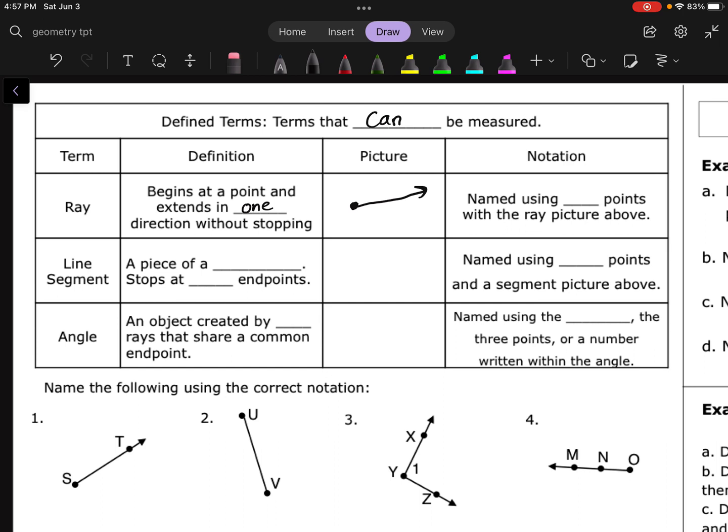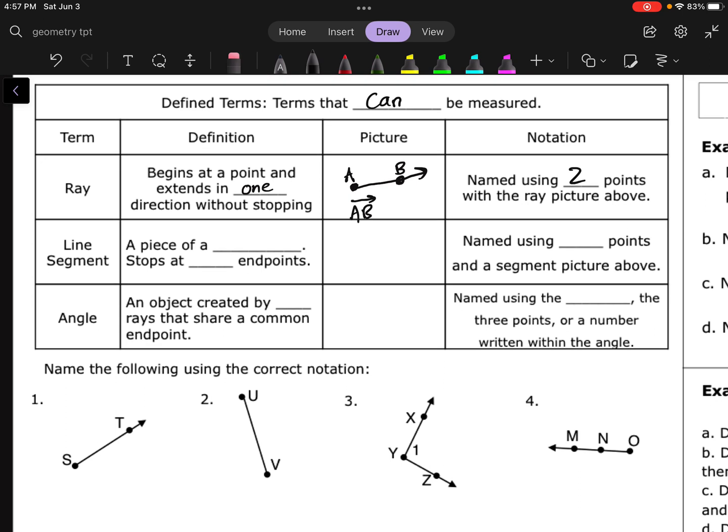In order to name this thing, we do need 2 points. So let's say that's A. We know where it starts. It starts at A, and then it's going to head off in this direction. So I can put a B over there. So this would be ray AB, and we need to put the little ray picture above it. You cannot flip the order on these ones because that first letter needs to be the origin of it. The first letter's got to be where it starts. Second letter is just the direction it's going.